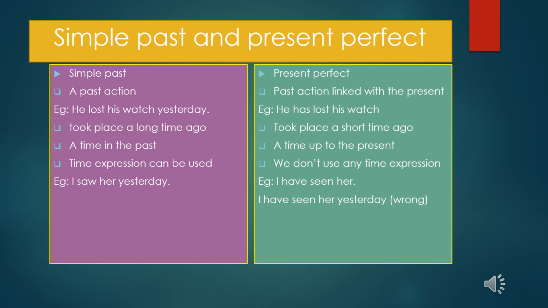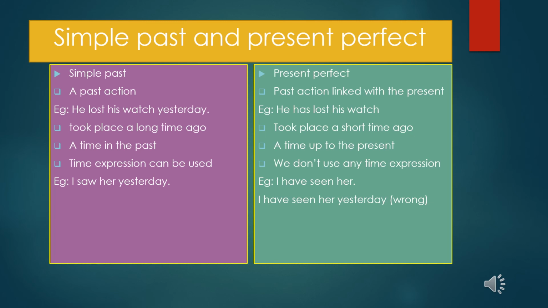When we use present perfect, the action is linked with the present. When I say he has lost his watch, it is linked with the present. That means he has no watch now. Simple past tense took place a long time ago, like he lost his watch yesterday.